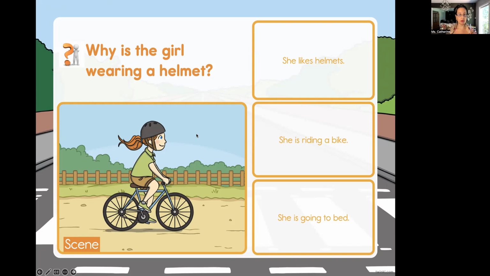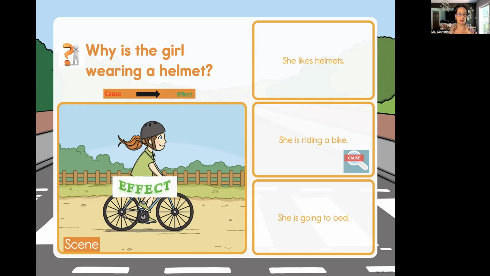Because the sky is blue, right? Okay. So what else should we be doing right now? Thinking about cause and effect. So what is the cause here? She is riding a bike. So what would be the effect? The girl is wearing a helmet.